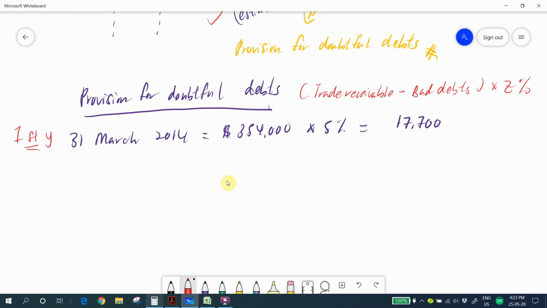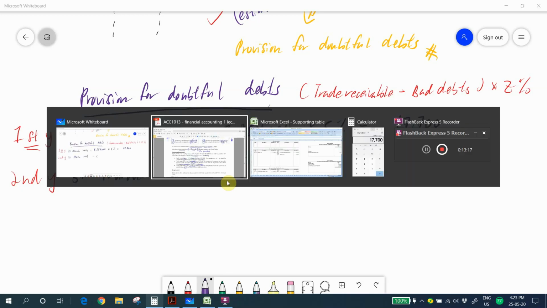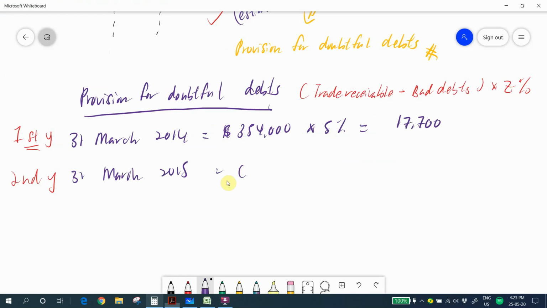So second year, the date is 31st March 2015. We use the receivables amount, which is 478. However, we have a bad debts, so we have to minus bad debts 6,000.